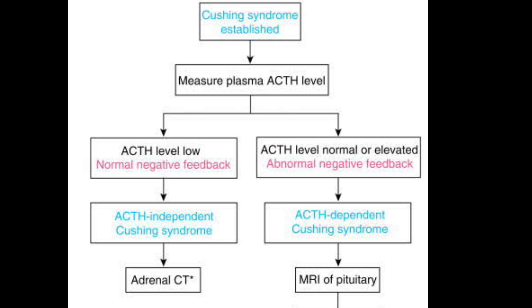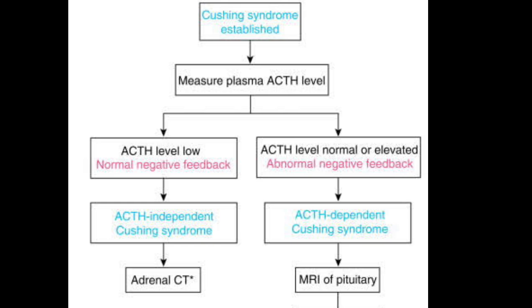But if ACTH level is low, it means the cause is in the adrenal gland and it is producing excessive cortisol, which in turn is suppressing ACTH. So the level of ACTH will be low in that case. Now, if the ACTH level is high, we will go with CT scan or MRI scan of the pituitary. If the tumor is visible, then it means it is Cushing disease and we have to go for surgery.